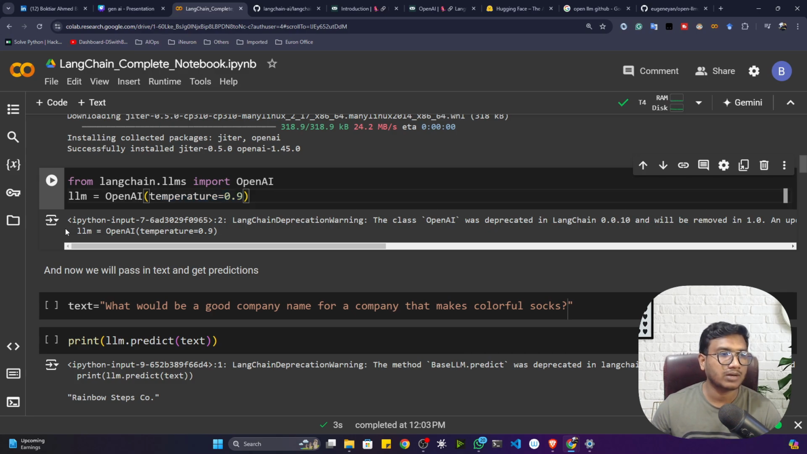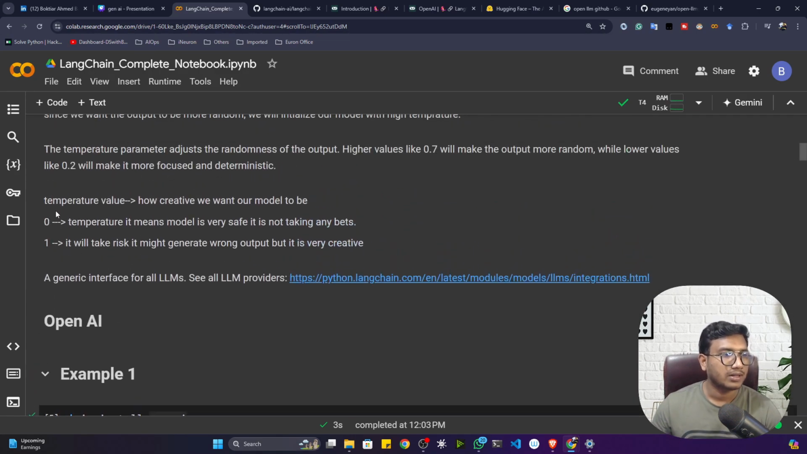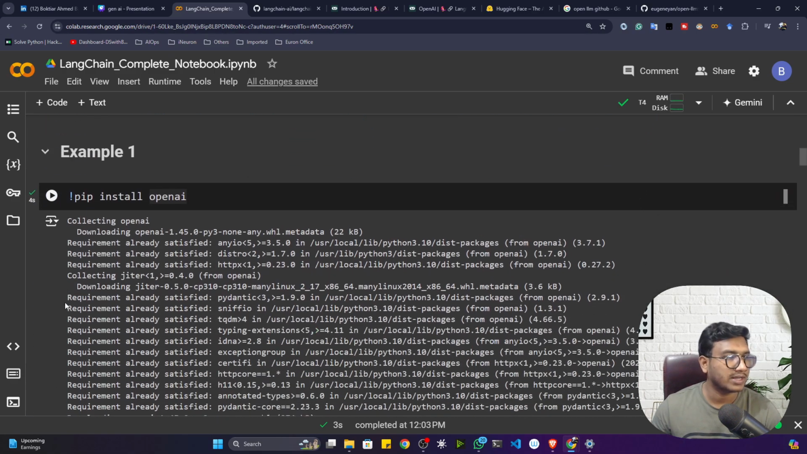Okay, temperature parameter. Now, what is the temperature parameter? I think you remember. Temperature is just a creativity parameter, like how creative you want your large language model to be. If it is close to 0, the model is very safe and it is not taking any risk, it will stick to the output. And if it is close to 1, it will be taking risk. It might generate wrong output, but it's very creative. Okay, I think I already explained this part.